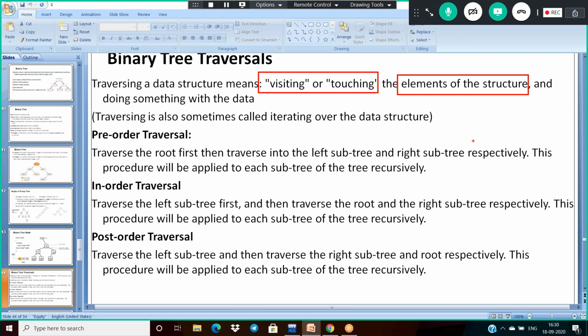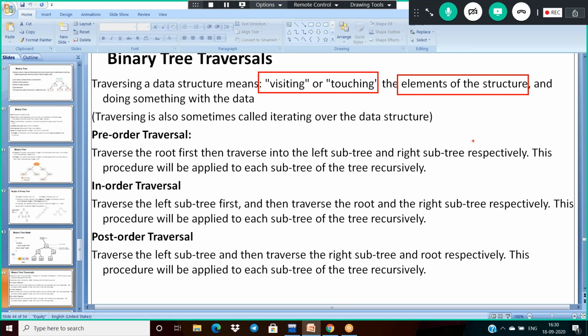Why, what is the need of traversing? After visiting those elements of the structure, we can implement some operations on them. That is secondary. But actually, traversing means we are visiting or touching the elements of the structure.